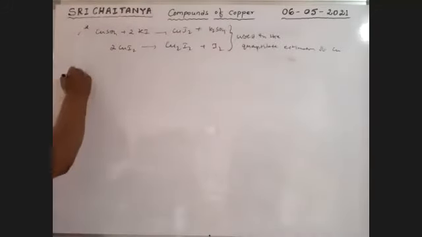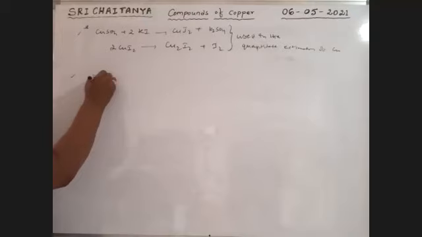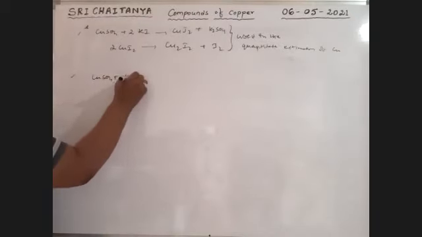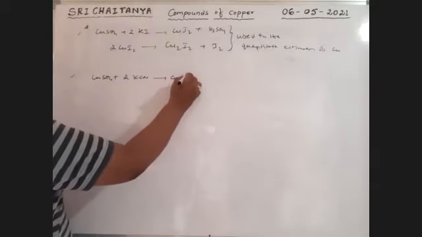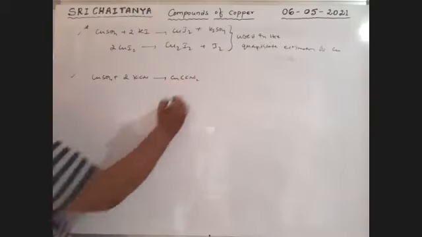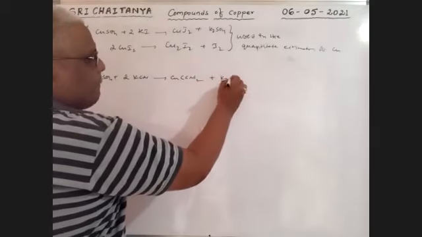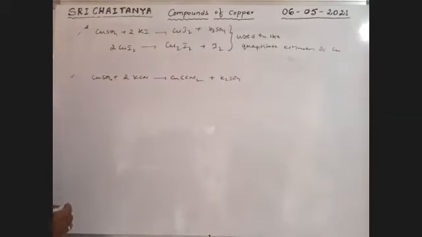Next, when CuSO4 reacts with potassium cyanide, that gives Cu(CN)2 plus K2SO4.